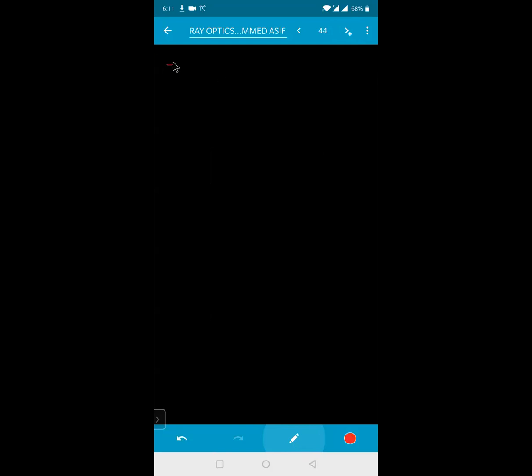The next one is refraction through a slab.